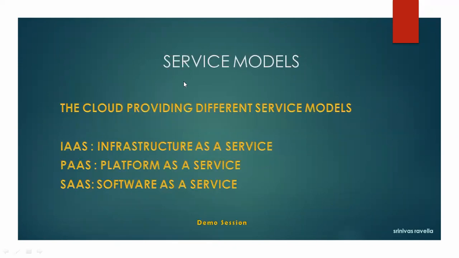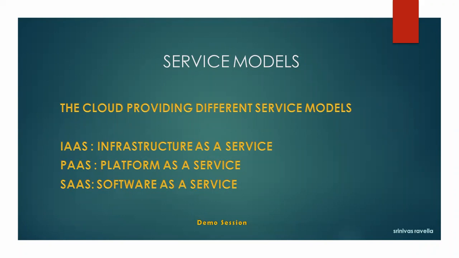Now, service models in cloud. What services are they providing? Infrastructure as a service, platform as a service, software as a service. Depending upon the organization's requirements, they choose which service they are going to take on rent.